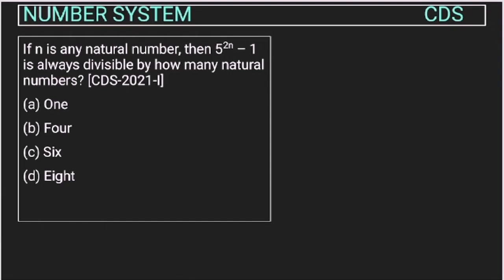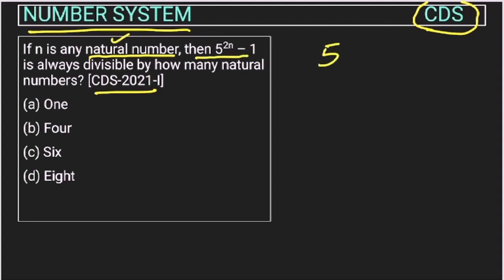Now let's see this question from the number system chapter asked in the CDS exam in 2021. If n is any natural number, right? So we have to consider only the natural number, then 5 to the power 2n minus 1 is always divisible by how many natural numbers? So we have to tell by how many natural numbers this will always be divisible.